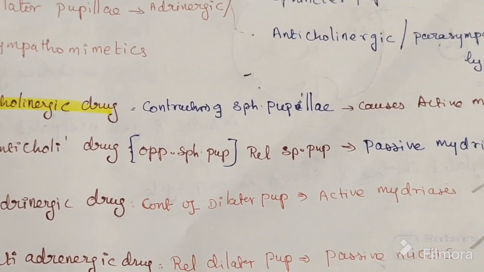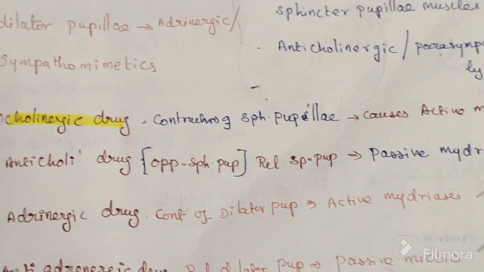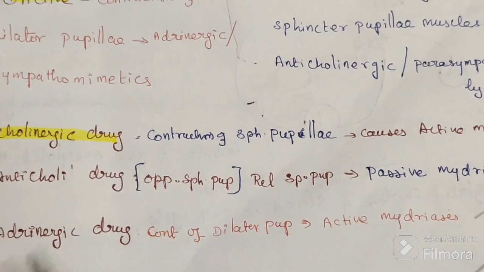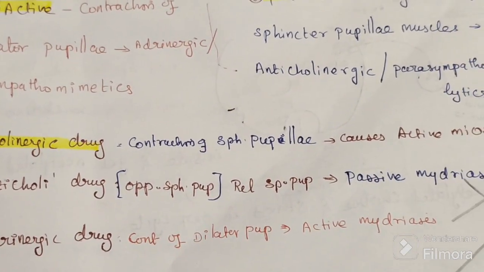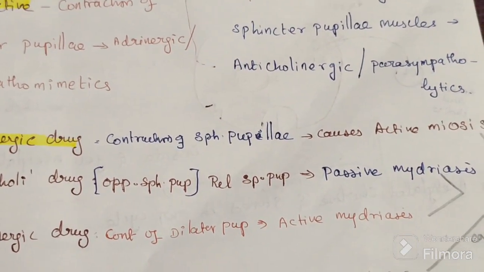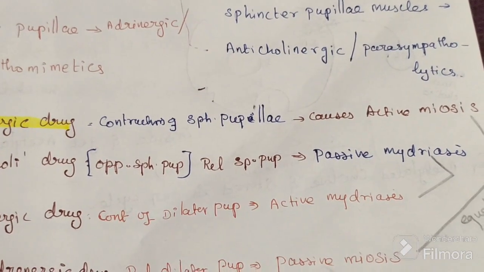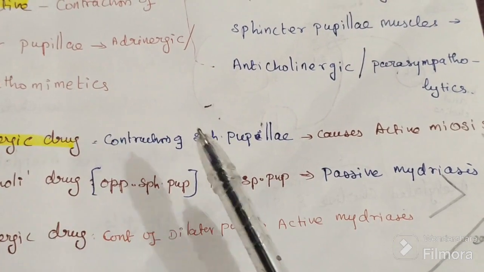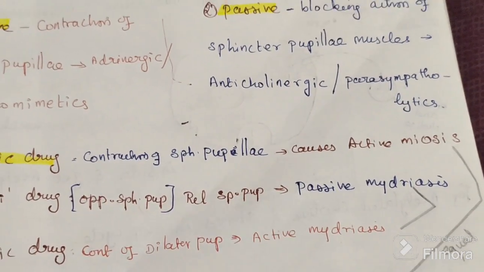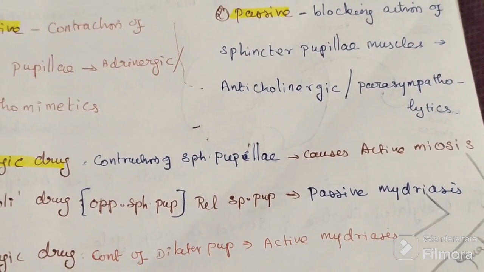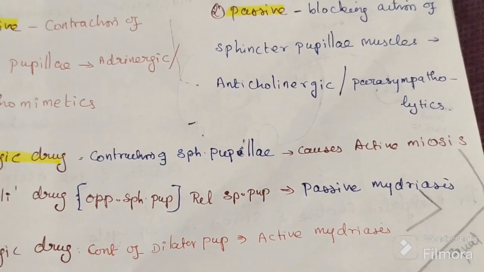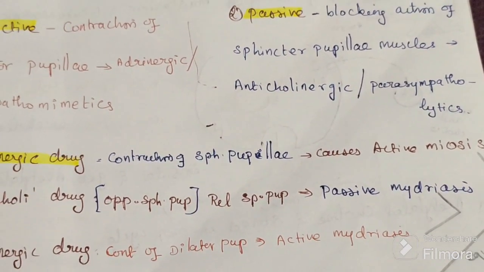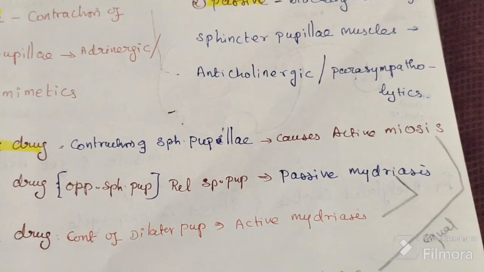They exaggerate the parasympathetic, so they cause contraction of the sphincter pupillae.